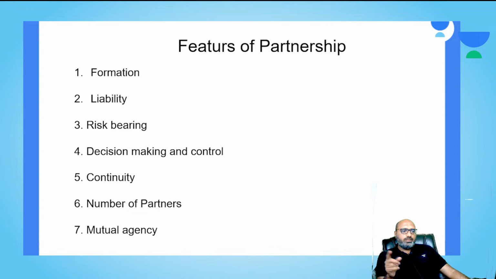Further, the partners are jointly and individually liable to pay the debts. All the partners are responsible for the debts. They contribute in proportion to their share in the business.